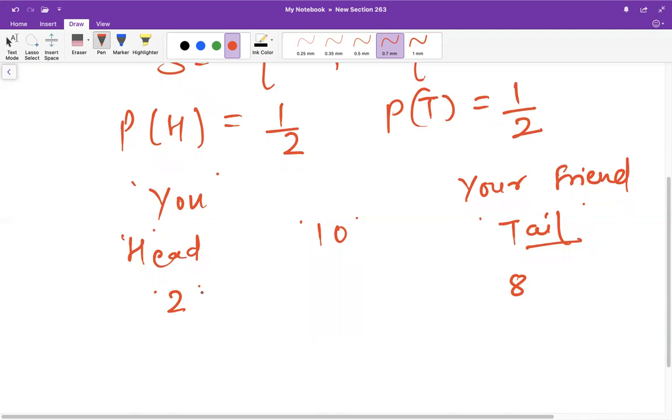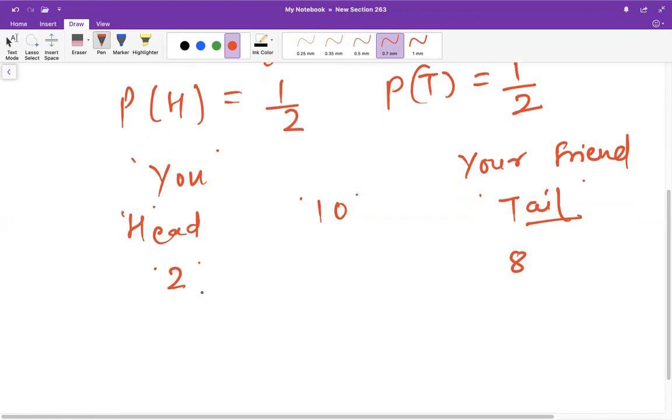Obviously the game is not fair now. So the question is, how will you make this game fair? How will you make sure that the probability of winning is the same for you and your friend?